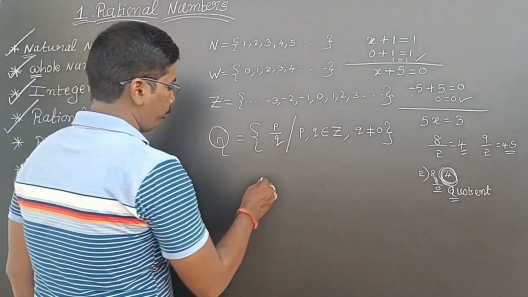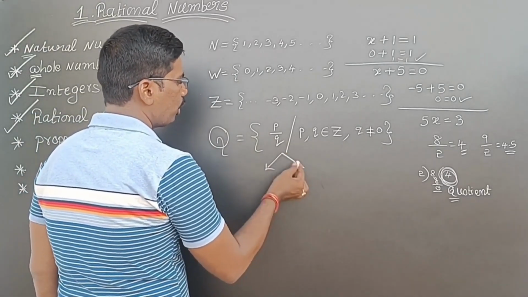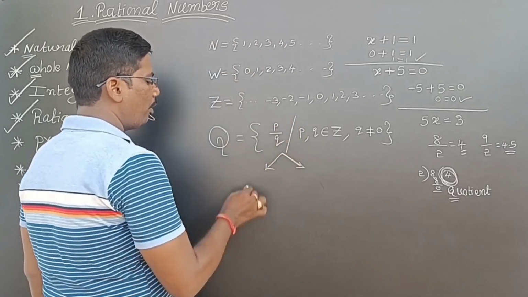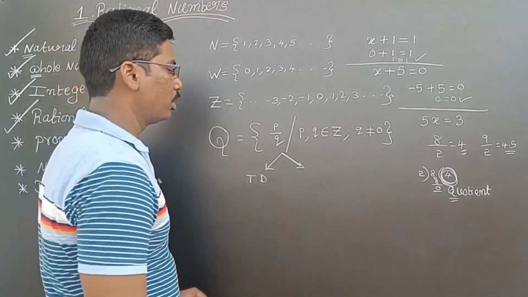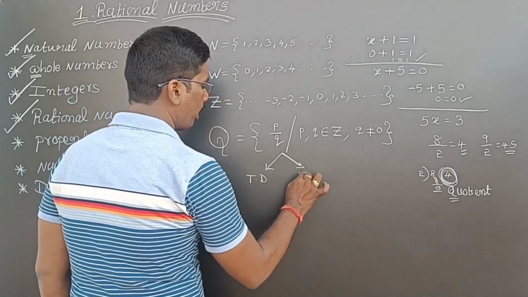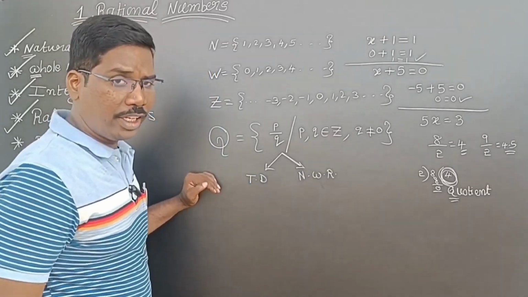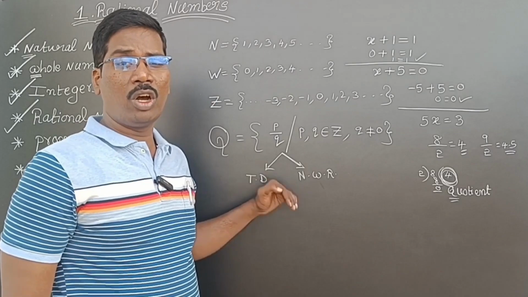Now, again, these rational numbers are of two types. If I divide numerator by denominator, or P by Q, then I will get terminating decimals, otherwise non-terminating with recurring decimals. How, sir?